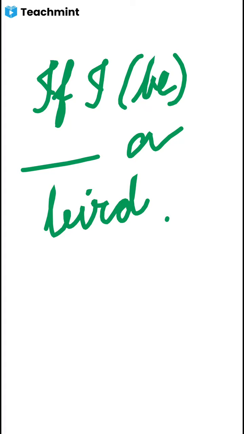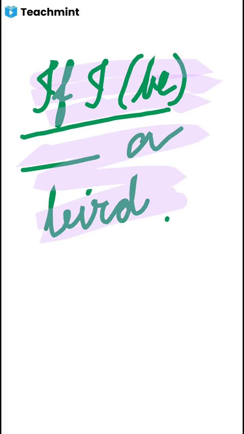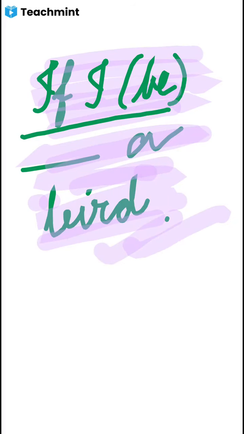No, see students, this is a very simple one and you have to remember, and this is very common also. See, this is imaginary. This is an imagination, okay? This cannot be true. I cannot be a bird. If suppose I be a president, if I be a prime minister, this is an imagination which is not possible at all. I cannot be a bird.